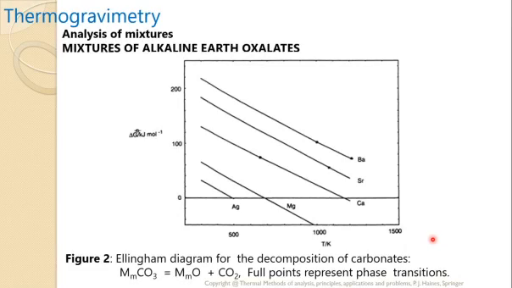So look at the particular diagram, that is an Ellingham diagram for the decomposition of various carbonates of the alkaline earth oxalates. In that, if you consider calcium, magnesium, strontium and barium, there is a difference in the free energy, or we can say the change in the free energy, with respect to the decomposition of these carbonates.